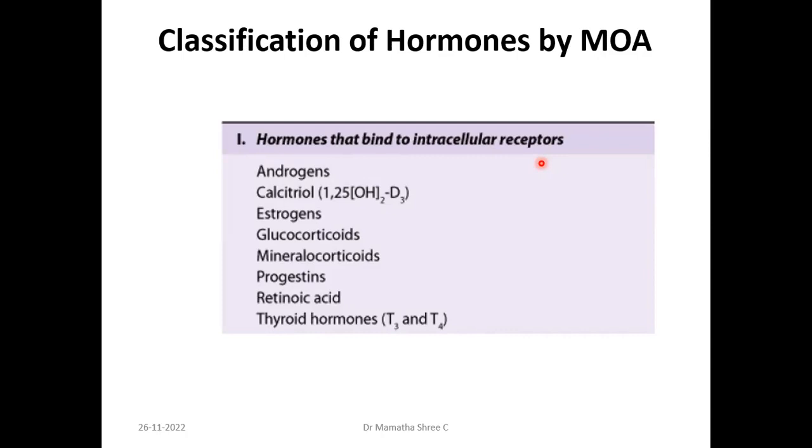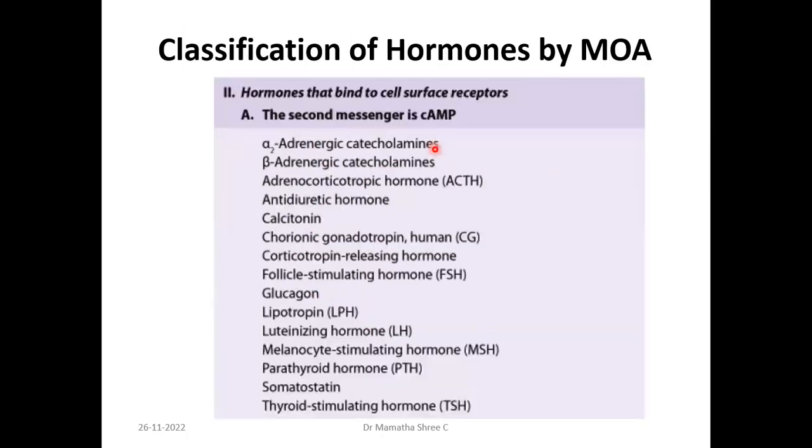So, based on that, we divide them. Firstly, the hormones that bind to intracellular receptors: androgens, calcitriol, estrogen, glucocorticoid, mineralocorticoid, progestin, retinoic acid, thyroid hormones. When I say intracellular, it can be either a cytoplasmic or a nuclear receptor that it binds to.